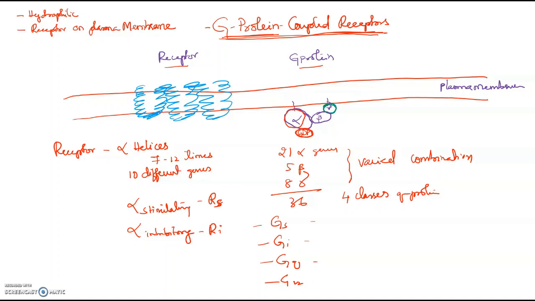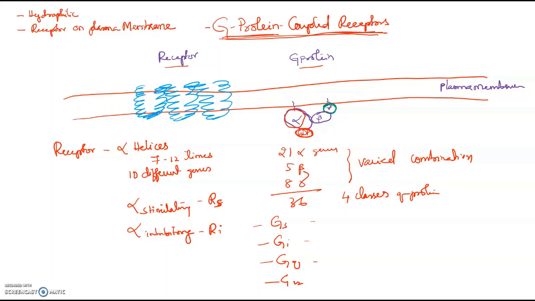One is the receptor, one is the G protein. The receptor is made up of many alpha helices which can traverse 7 to 12 times. It has 10 different genes, so different kinds of polypeptides in different combinations will form different kinds of receptors. Now these receptors can either be stimulatory or inhibitory: stimulatory to the metabolic pathway on which the hormone is acting, or inhibitory to it.